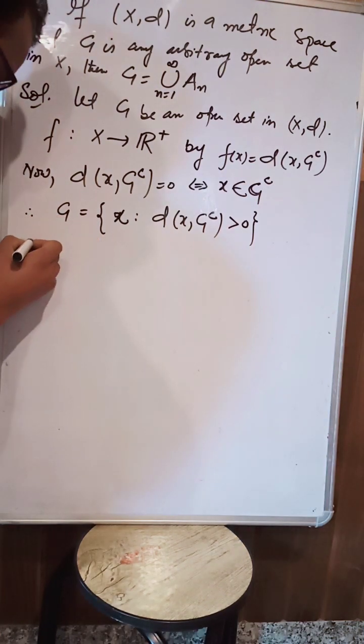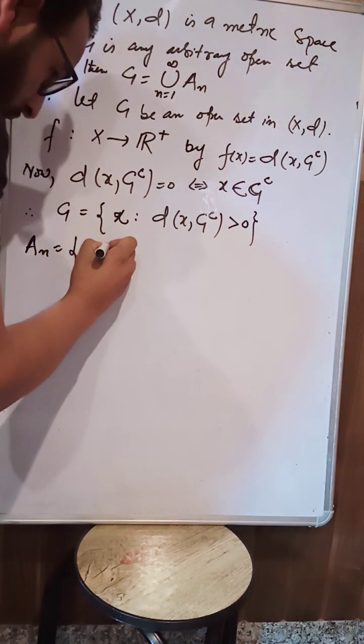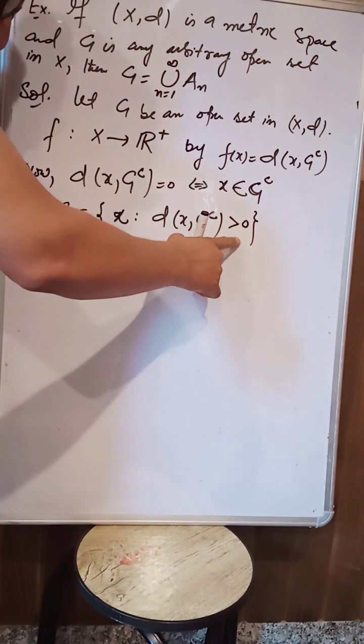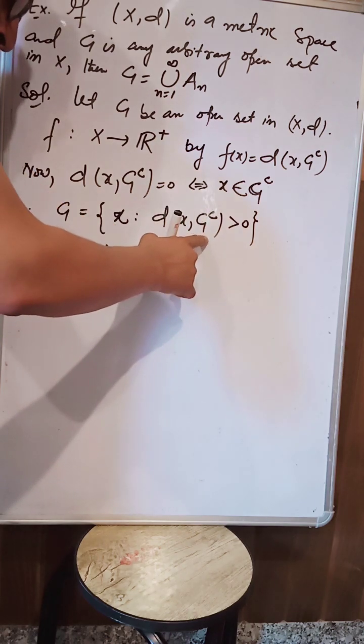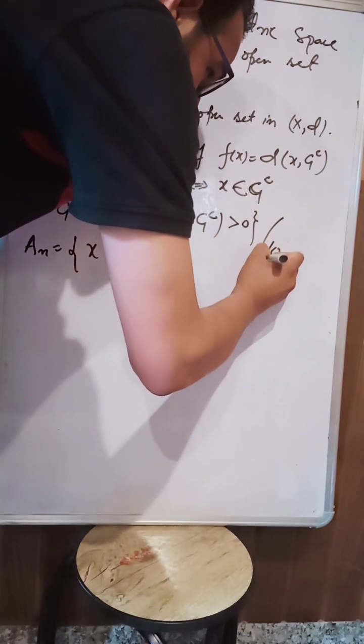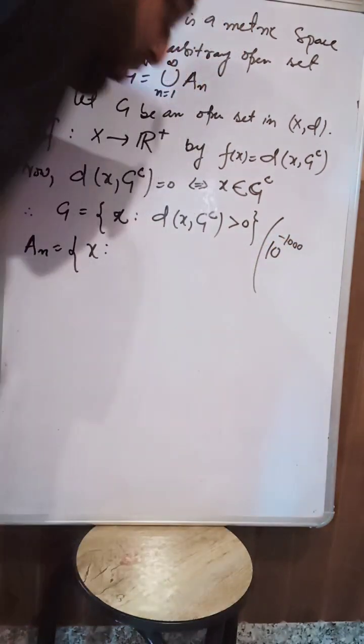I can write it like this: A_n equal to the set of all elements x. Since this is positive, the distance can be like 10 raised to the power minus 100, minus 1000.